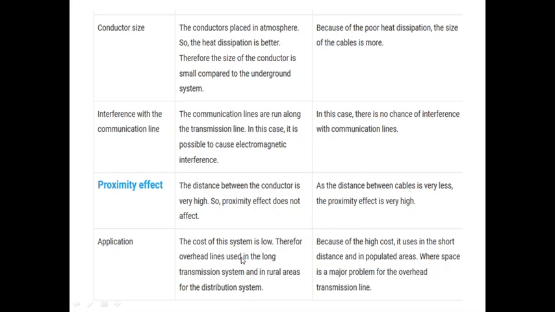Then application. The cost of the overhead system is low, therefore long distance transmission can be done. In underground, long distance cannot be done, and it is used for short distances in populated areas.